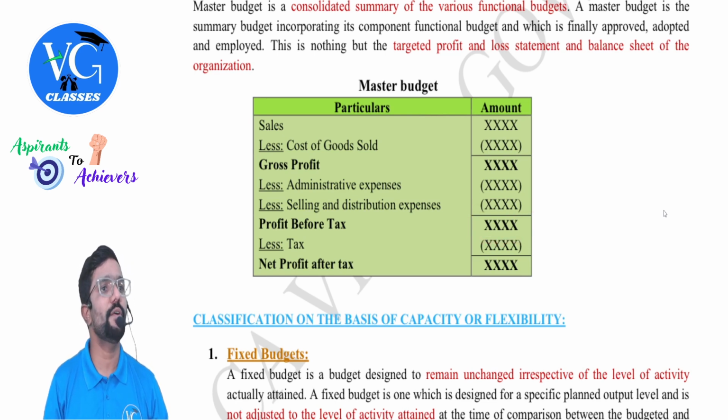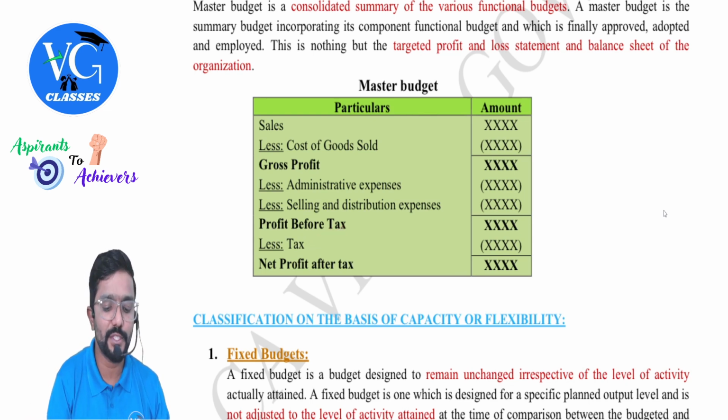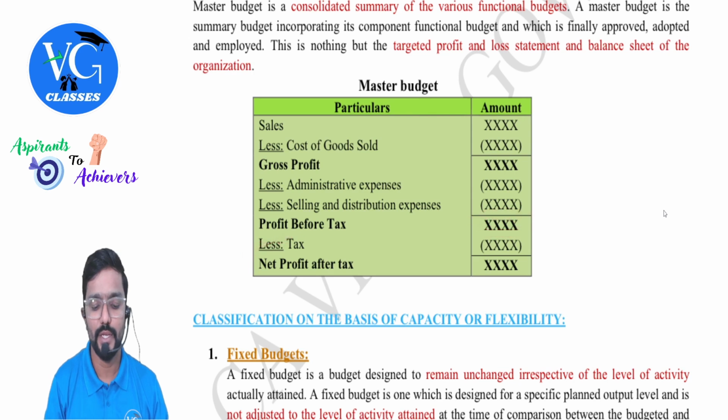Then what do you get? PBT, profit before tax. From that you reduce tax, if they have given it in the question. If not, you can stop at this point. If they have given a tax rate, apply the tax rate on this figure, reduce tax, and you will get profit after tax, PAT.